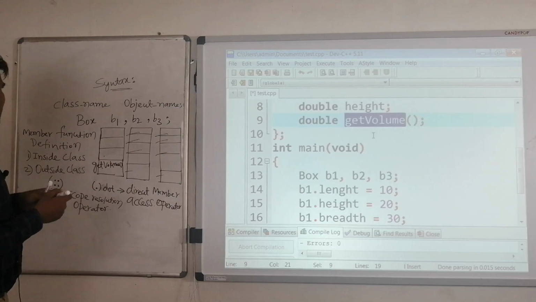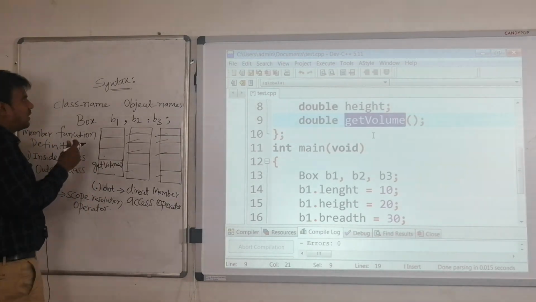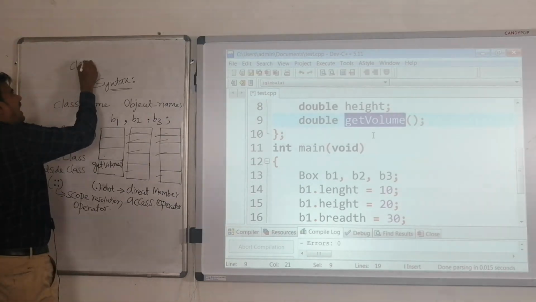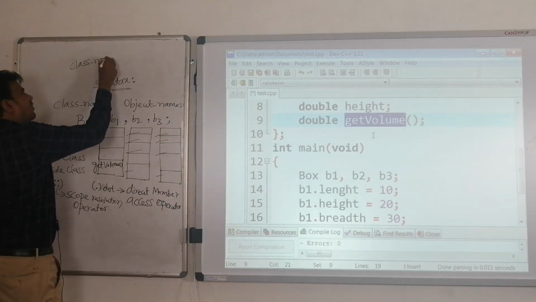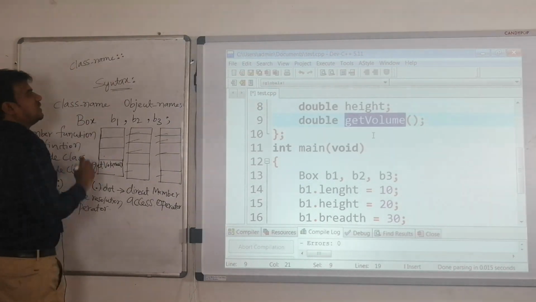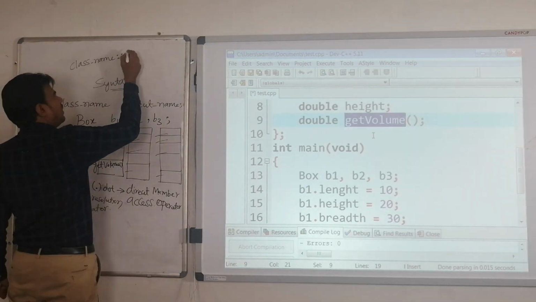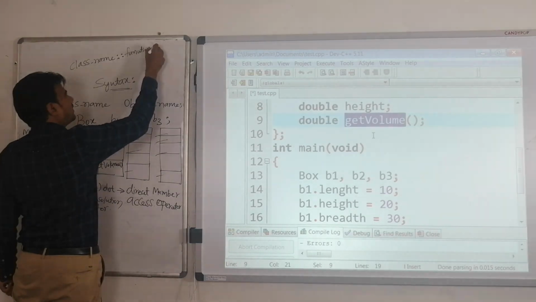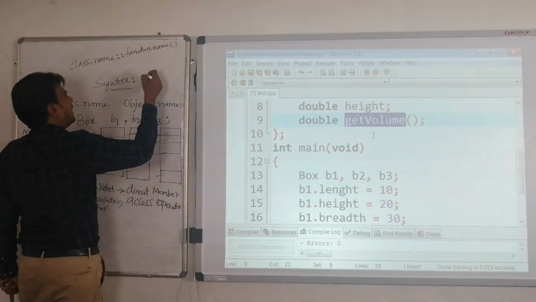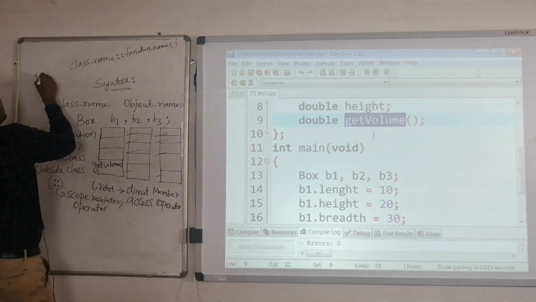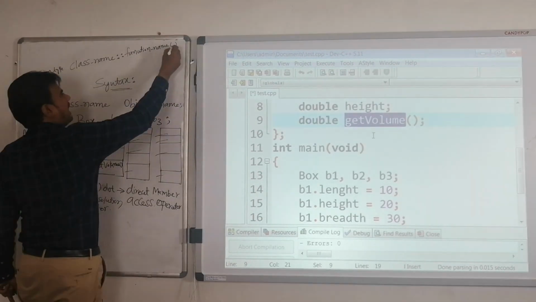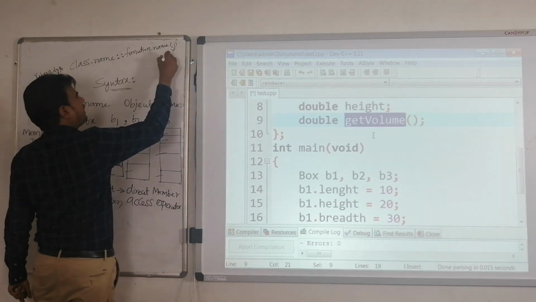The syntax for defining the function outside the class is very easy. First you use the class name followed by the scope resolution operator, and then the function name. If it has a return type, put that return type at the beginning, and if it has a parameter list, specify that parameter list here.